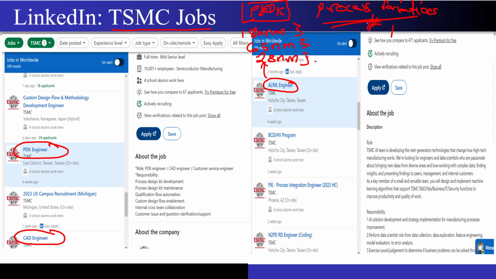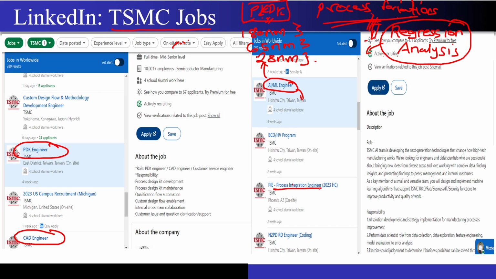Maybe on the data that I get on these process variations, I can perform some very basic kind of regression analysis. See, I'm not an expert in AI and ML. I haven't even done the basic course, but I just know a few terms. So whatever data I get, I may do some very basic regression analysis just to model these process variations, because the moment I am able to model them, the PDK engineer will take care of them, and he will include those process variations maybe in the model itself, so that the customer does not have to face the heat of the process variations happening in the foundry. That is the reason they need those AI and ML engineers as well.